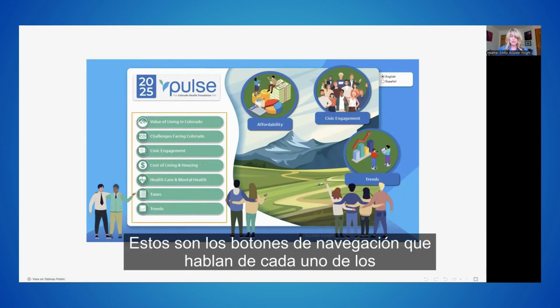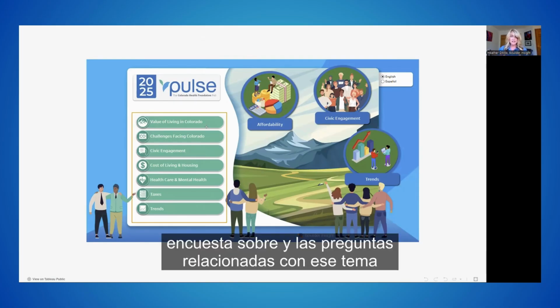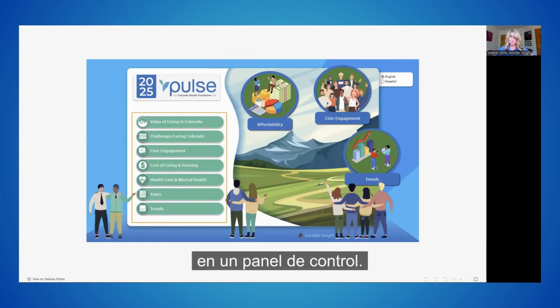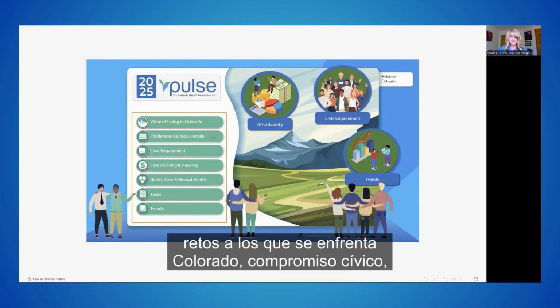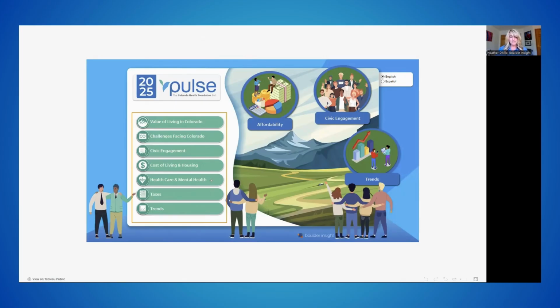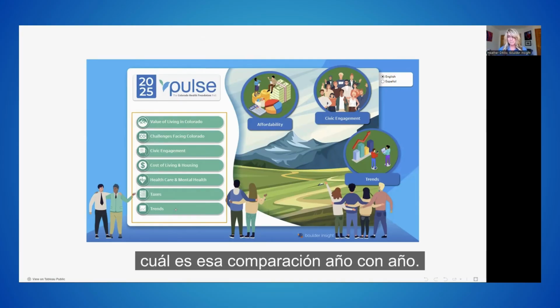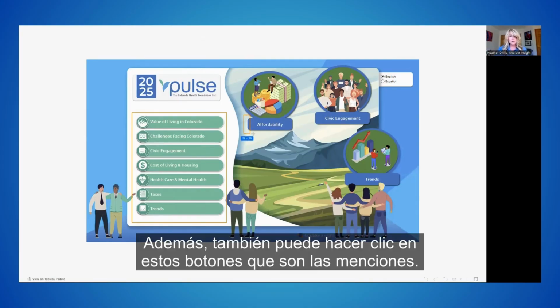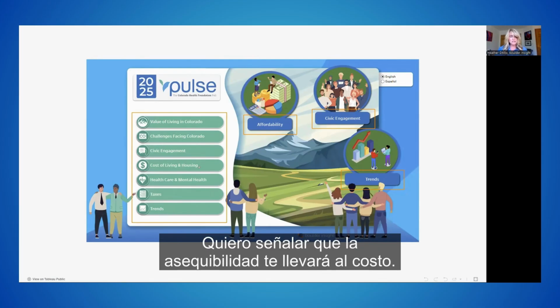So these are navigation buttons that talk about each of the topics that we've done survey on and the questions that were related to that topic in a dashboard. So we have topics this year: value of living in Colorado, challenges facing Colorado, civic engagement, cost of living and housing, health care and mental health, taxes, and then trends for questions that have been asked over the years, what that year-over-year comparison is.